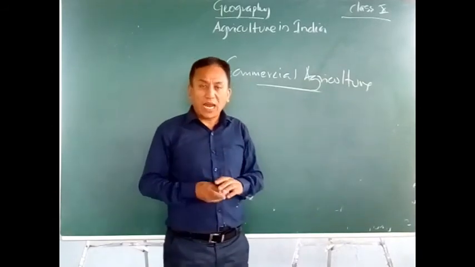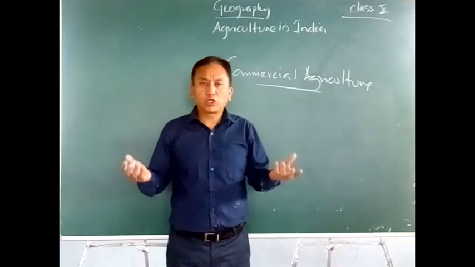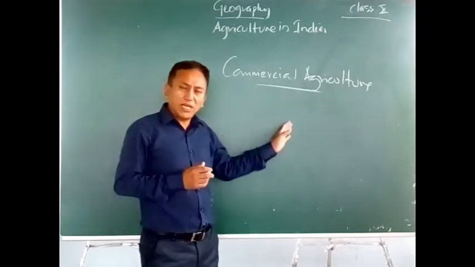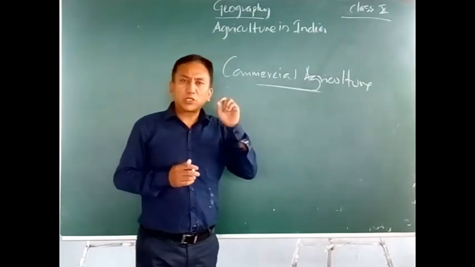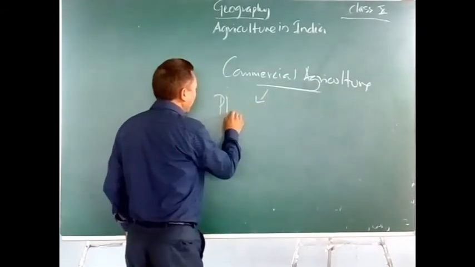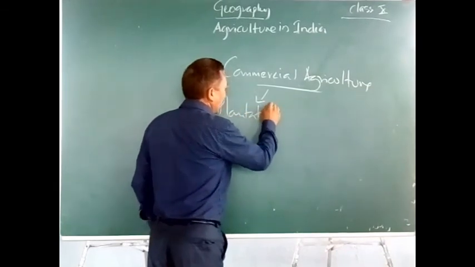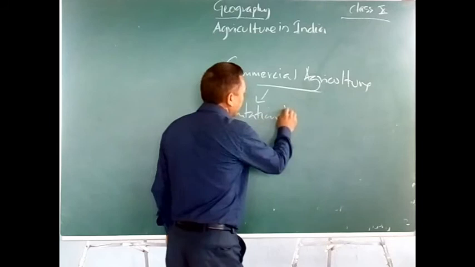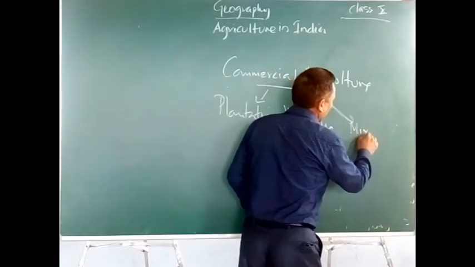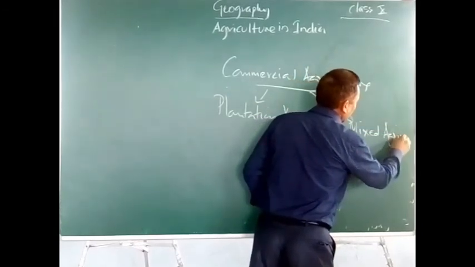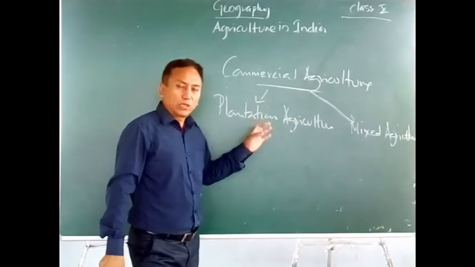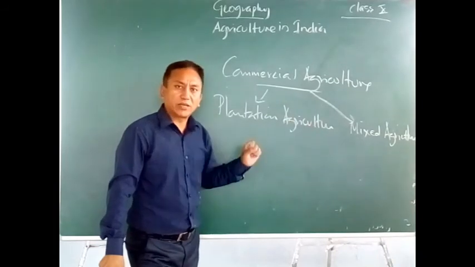The lands are very big and machines are used, and the output is also much more, because of which the crops are sold in the market and they earn profit. That means commercial agriculture is to earn profit for the farmers. Now there are two types: one is plantation agriculture and the other one is mixed agriculture. So commercial agriculture can be of two types, plantation agriculture and mixed agriculture.